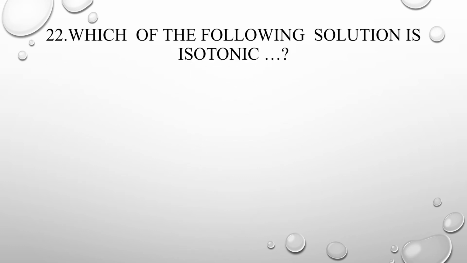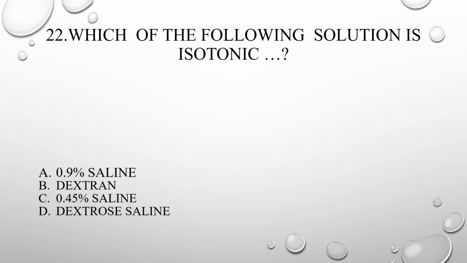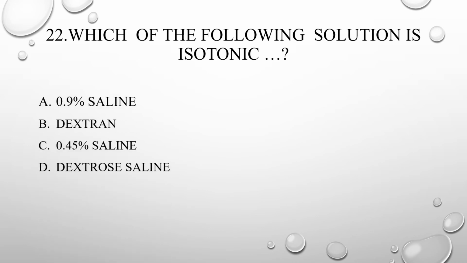22nd question, which of the following solutions is isotonic? A. 0.9% saline, B. Dextran, C. 0.45% saline, D. Dextrose saline. Answer is 0.9% saline. So, isotonic solution is 0.9% saline.